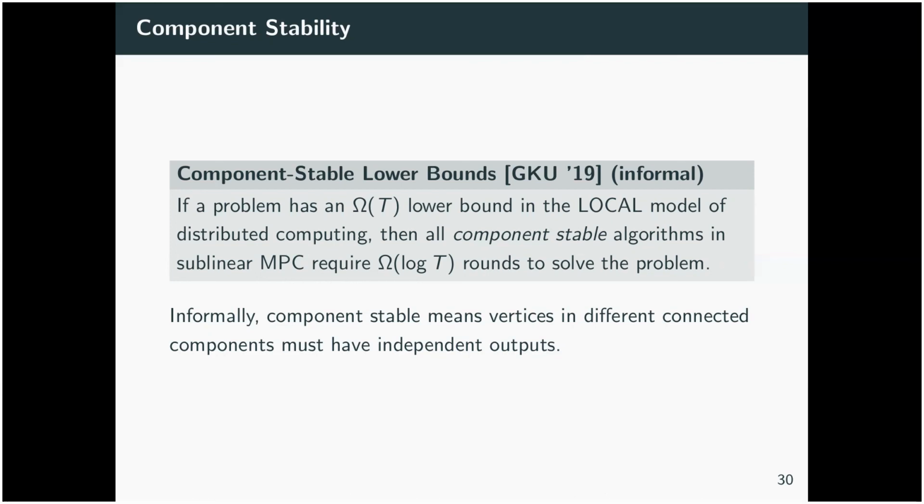Formally, component stable means that vertices in different connected components have independent outputs, so they don't affect each other. This is a very reasonable assumption in distributed computing, because in distributed computing, you often have nodes only able to communicate if they have an edge between them. But in MPC, it turns out to not be well motivated all of the time.